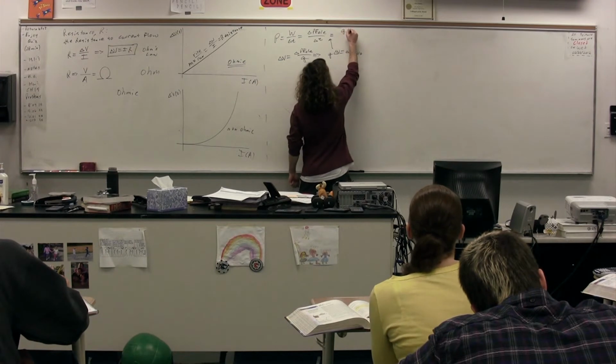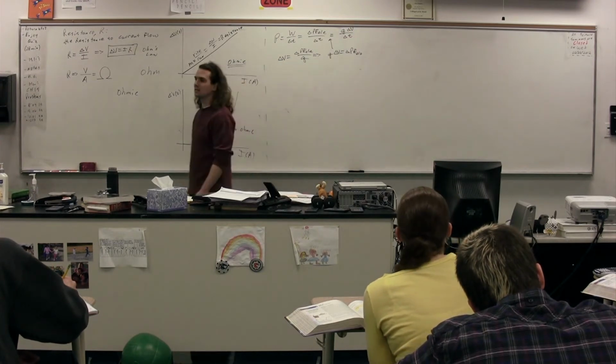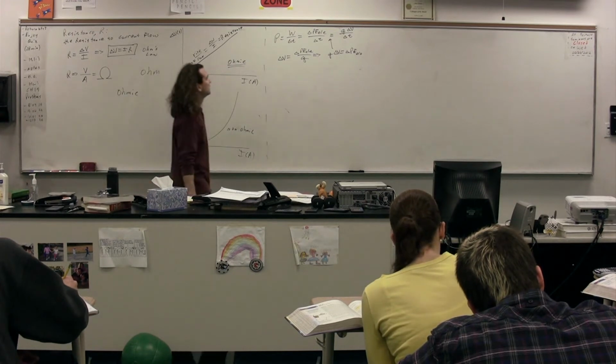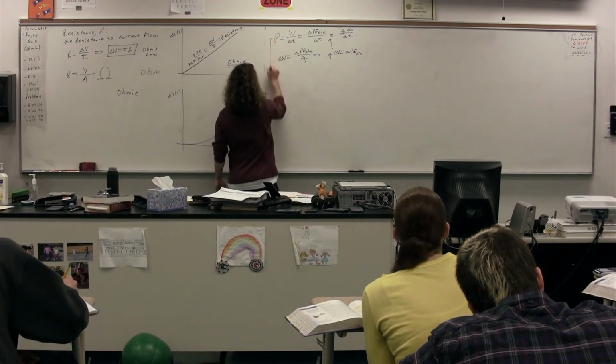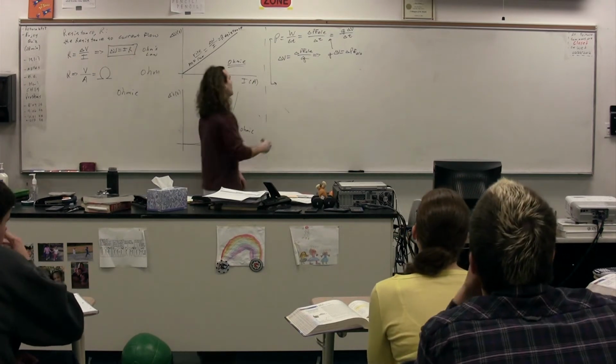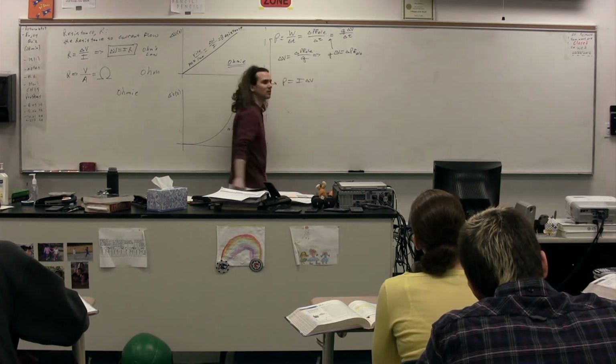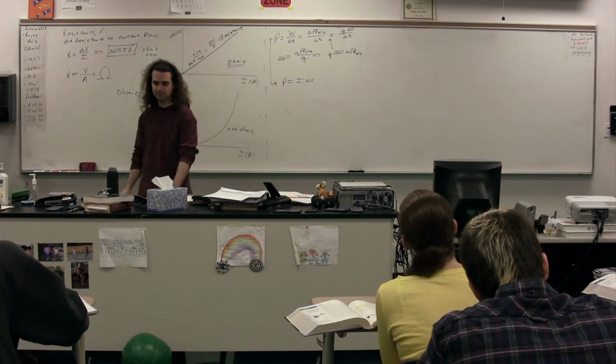So we have the charge multiplied by the electric potential difference divided by delta T. Well, we also know that charge over time is current. In other words, power is equal to current times electric potential difference.